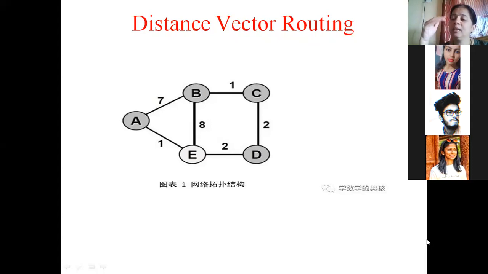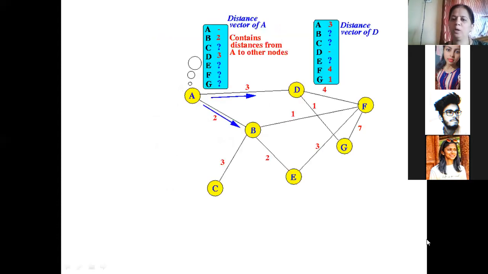It adapts. It calculates the paths. Direct paths could be there, indirect paths could be there. Whichever are the shorter paths, those it will store into the vector. Every time new paths are found out and they are better than the existing ones, the database or that vector is updated. Hence, distance vector routing is an example of an adaptive routing algorithm. Everybody got this point? Okay, I have one more example.